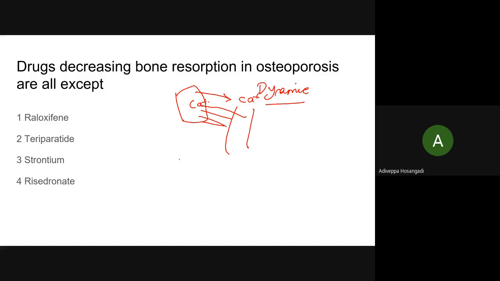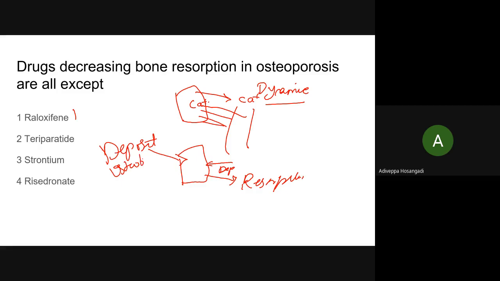So in the bone what happens? It is dynamic, which means there is continuous deposition and continuous resorption. So who are the depositors?